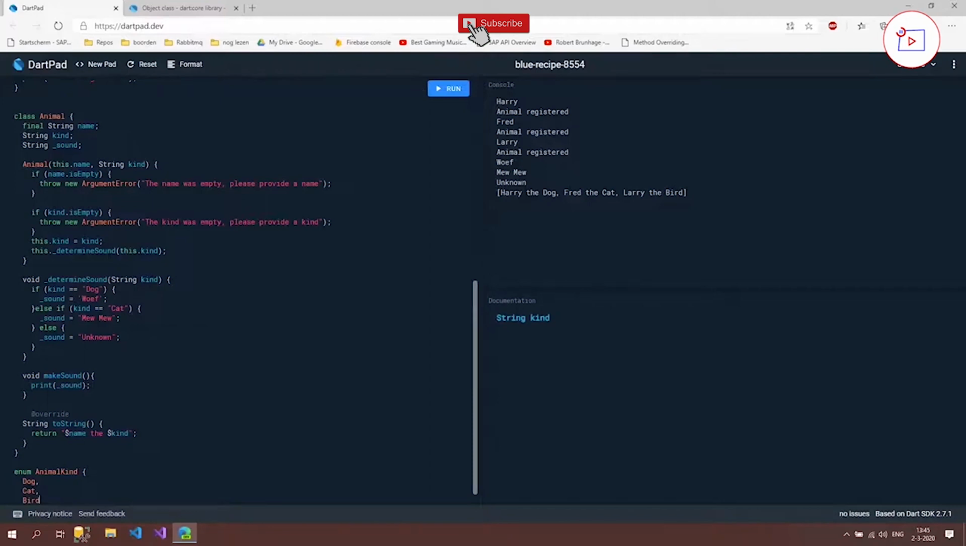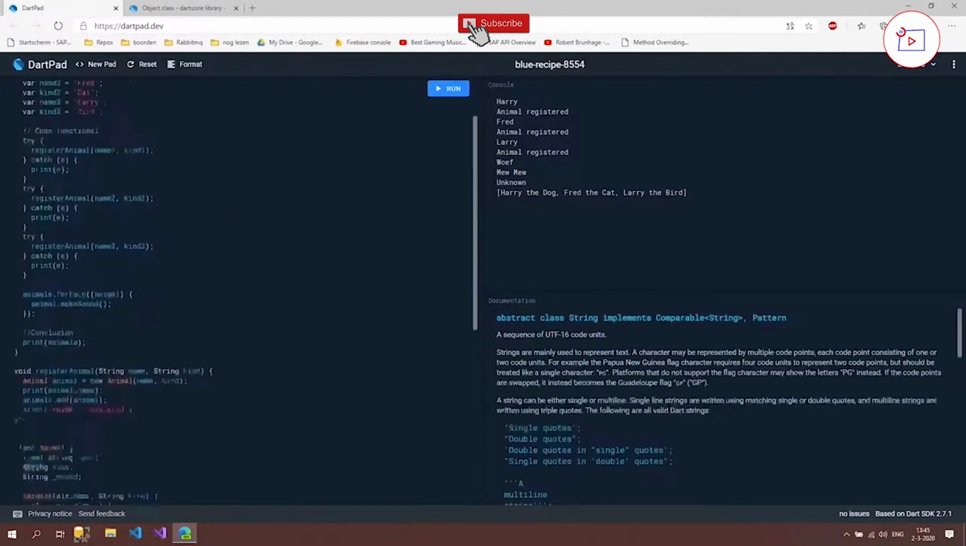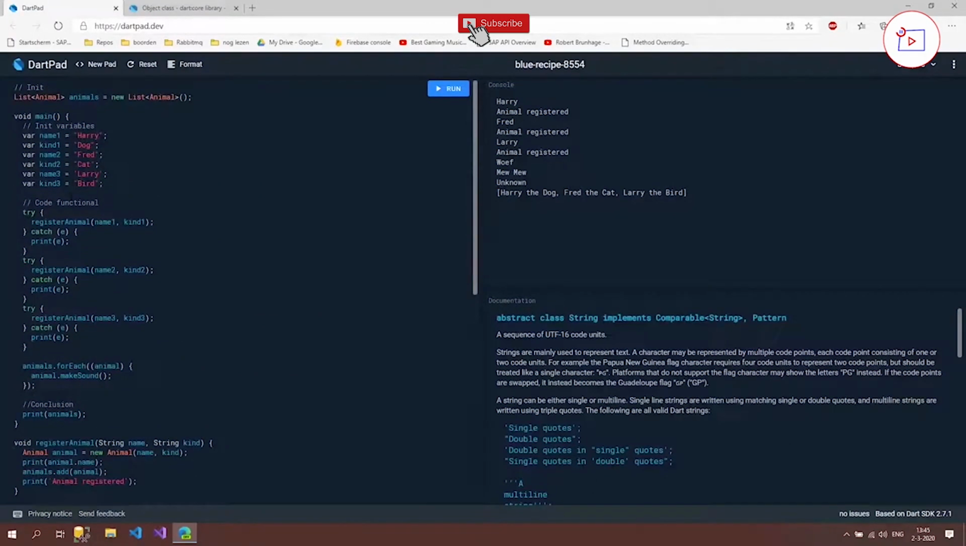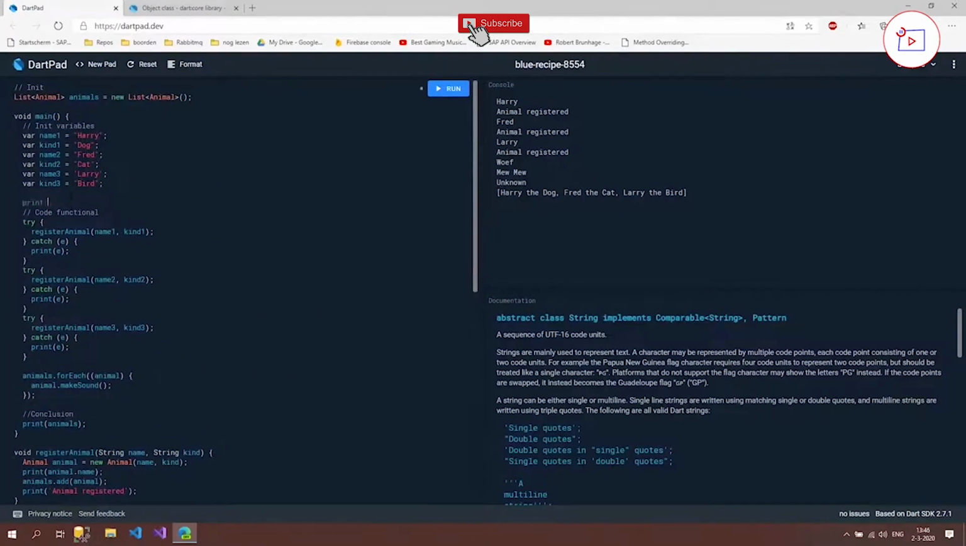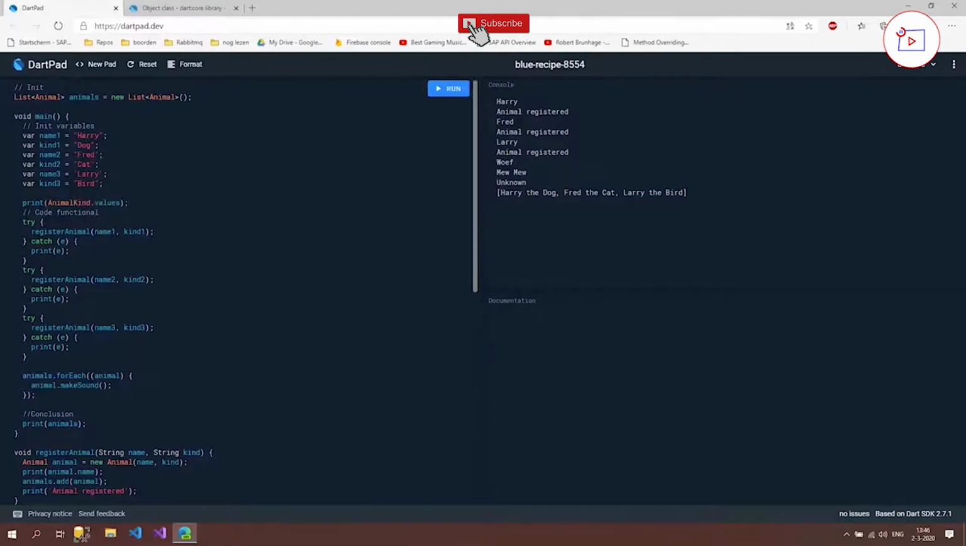Now instead of this string kind, we are now going to use animal kind. But to showcase what this enum does, we're going to print out animal kind dot values. And inside this animal kind dot values, there is the list of the certain values that we have. So a dog, cat and bird.